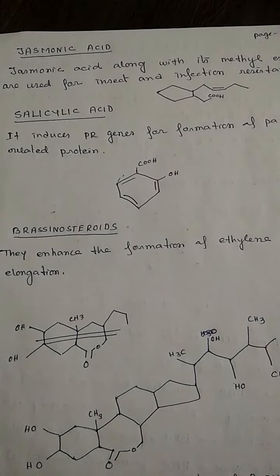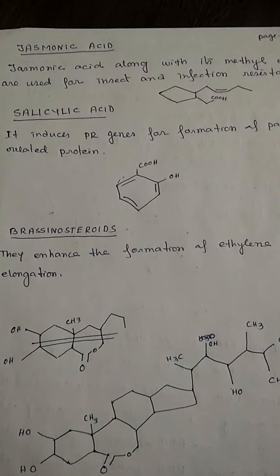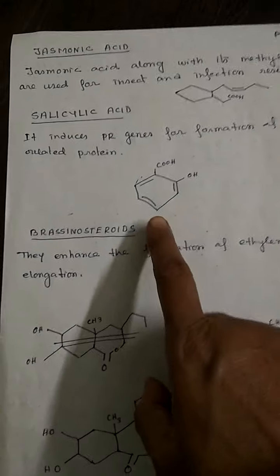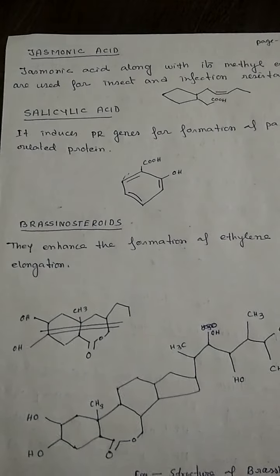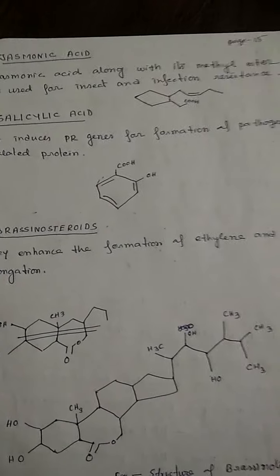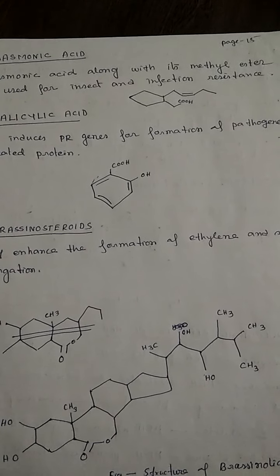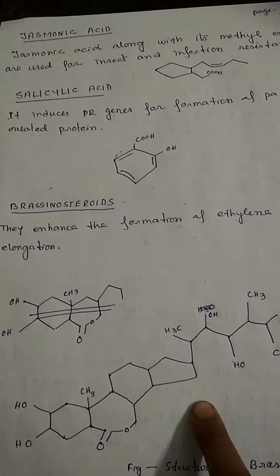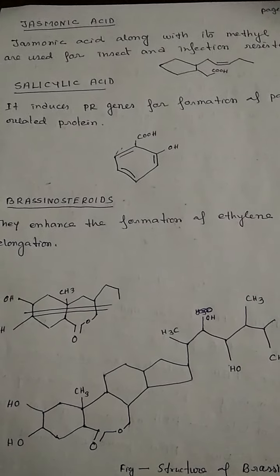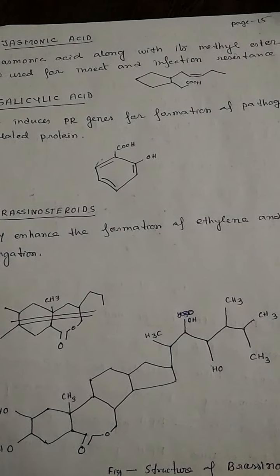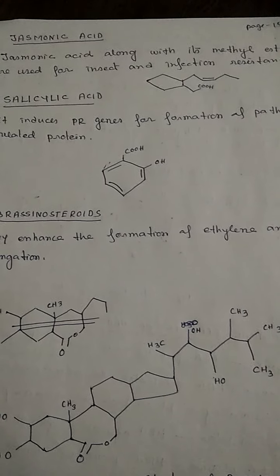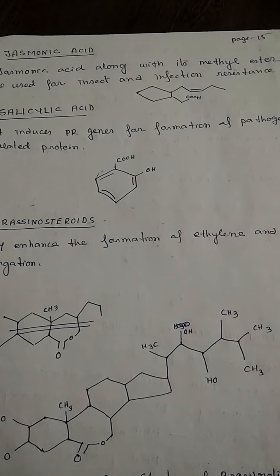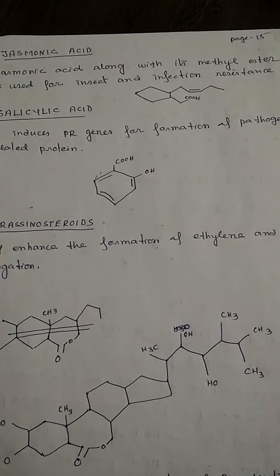Besides this, jasmonic acid, this is the chemical formula, then salicylic acid, this is the chemical formula, then brassinosteroids, this is the chemical formula. So this is all about the plant growth hormones, and next we will study photoperiodism and vernalization.